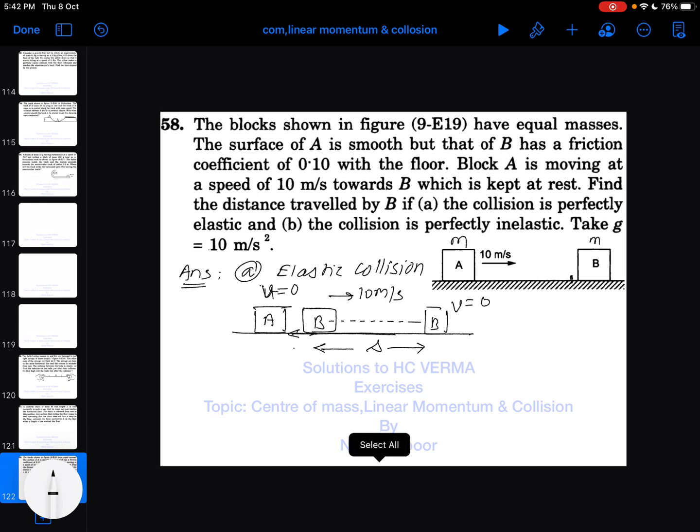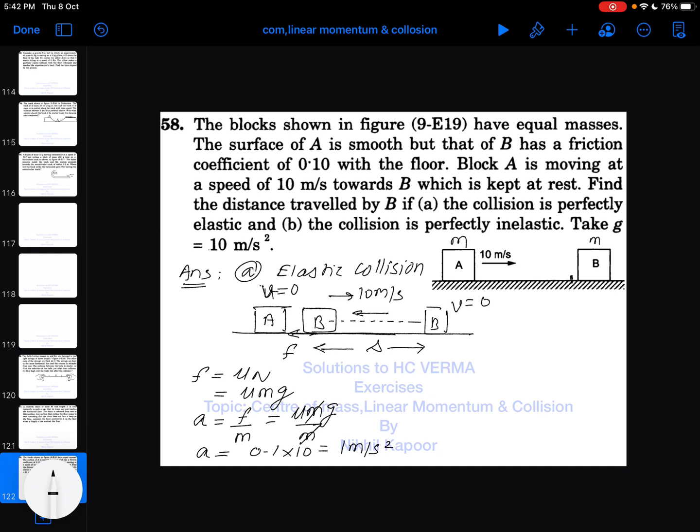As B is moving on a rough track, the frictional force will continue to act on it, and frictional force is given by mu into normal reaction. As block B is placed on the surface with its weight mg, the reaction will be mg and the force will be mu mg. So acceleration due to this frictional force will be force upon mass, so mu mg upon m, and this m and this m get cancelled. So acceleration comes out to be 0.1 into 10, that is 1 meter per second square. It means the block is decelerating with 1 meter per second square.